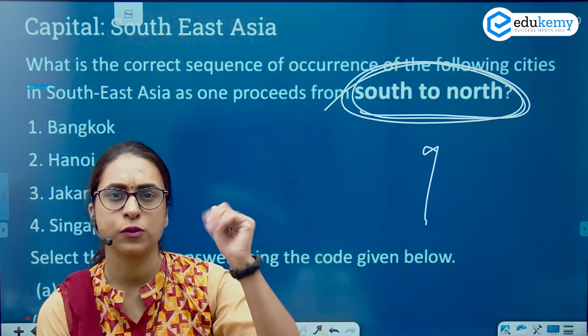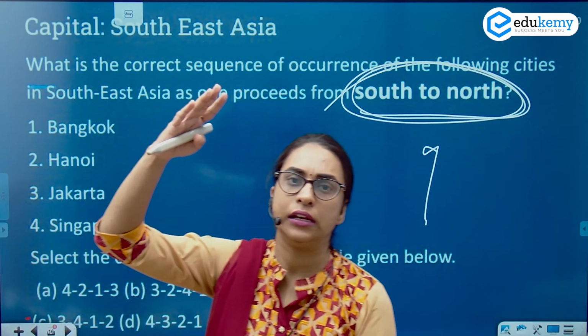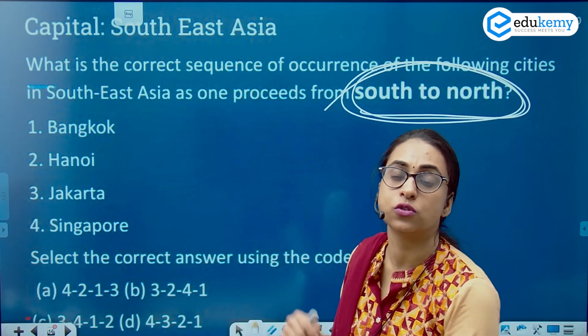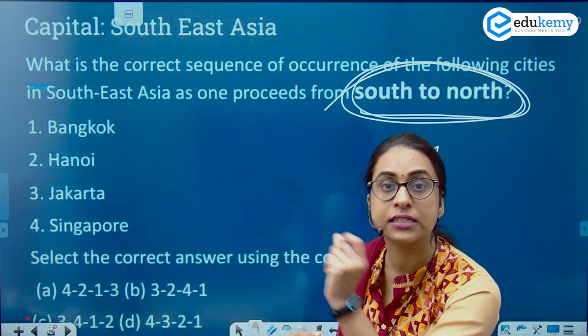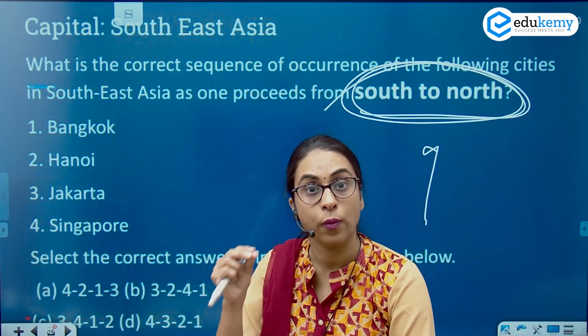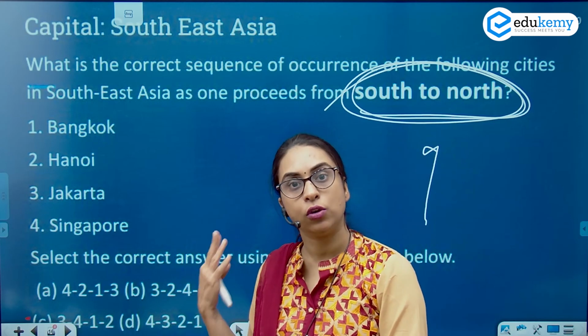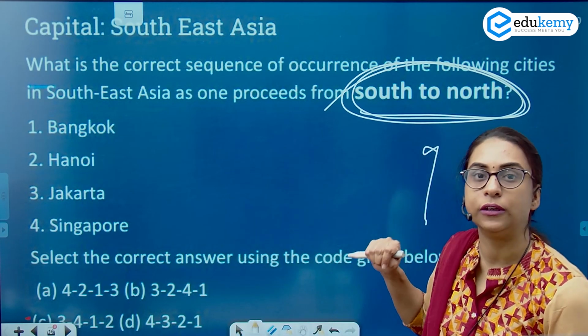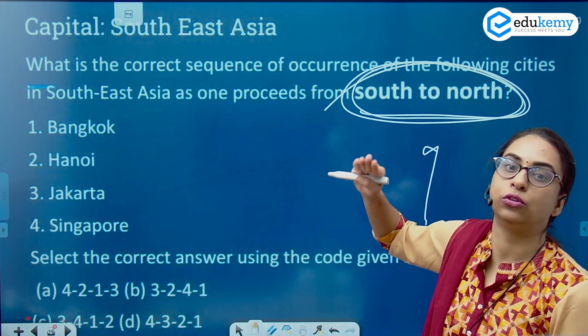For westerlies, there was one question which talks about 30° north to 60° south. That was the question. So north and south, they were playing on these little things also. So go with an aware mind, go with open eyes. Now coming to the question, I'm talking about Southeast Asia and the capitals arrangement from south to north.